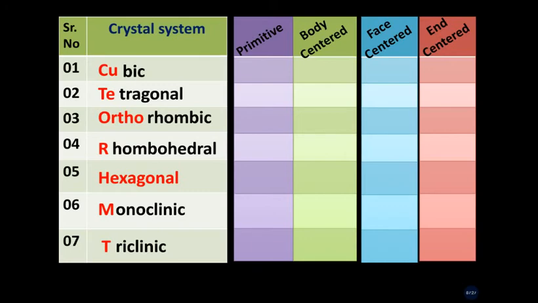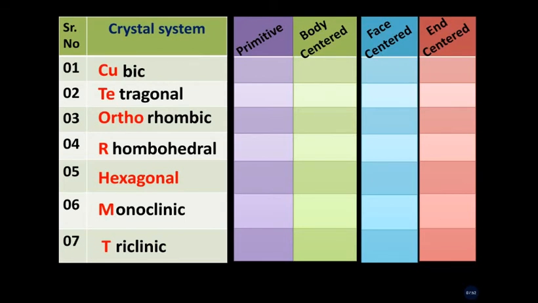To remember these 14 lattices, we recall them as we learn. Thus, the first one is SC or primitive, the second one is BCC, the third one is FCC, and the last one is end-centered. Only cubic unit cells are included in your syllabus, so end-centered is not studied in detail.